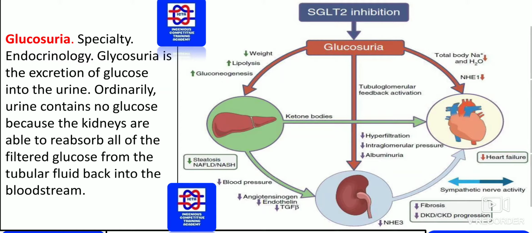Ordinarily, urine contains no glucose because the kidneys are able to reabsorb all of the filtered glucose from the tubular fluid back into the bloodstream. So if you find blood, that is hematuria. If you find glucose in urine, it is glucosuria.